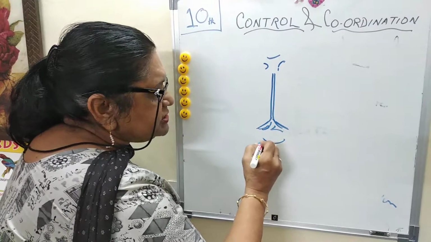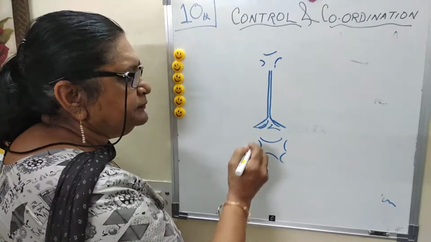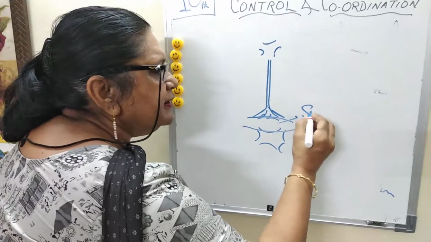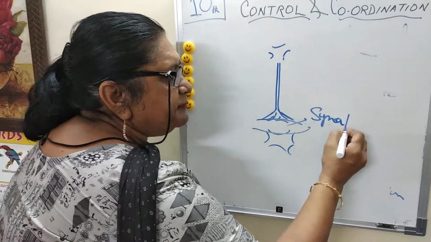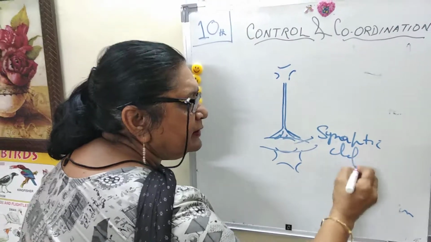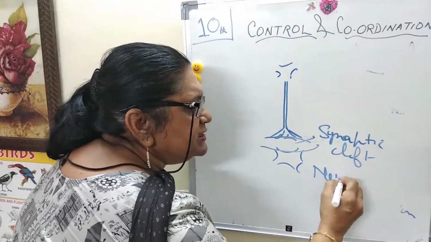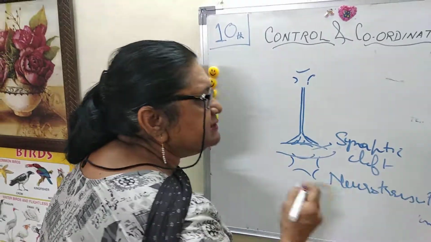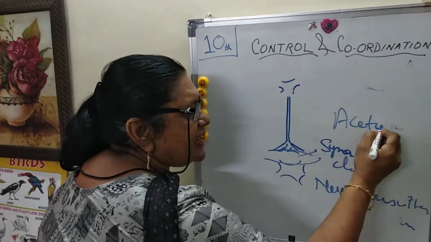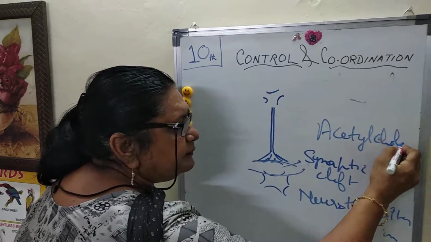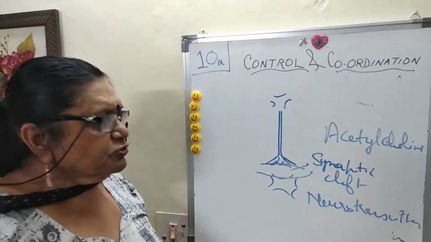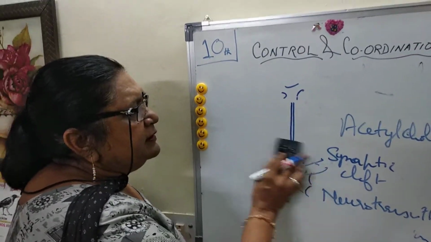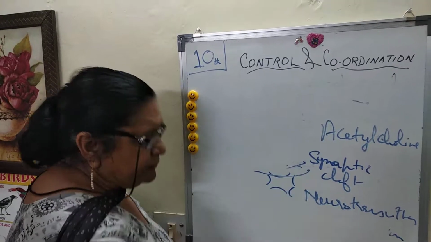Now the second neuron starts from here like this. But in between there is a gap, and that gap is called the synaptic cleft, which has various neurotransmitters. That means they are chemicals, for example, acetylcholine. They are neurotransmitters. So what happened? How is the message received or jumped?